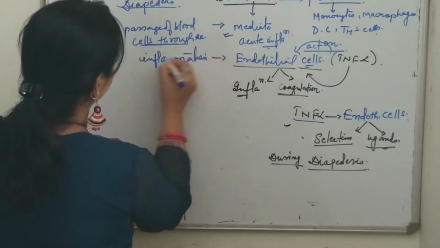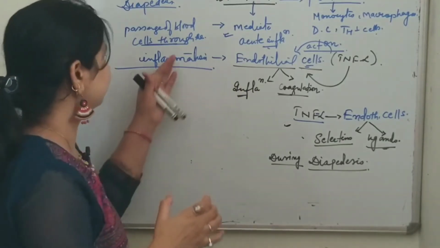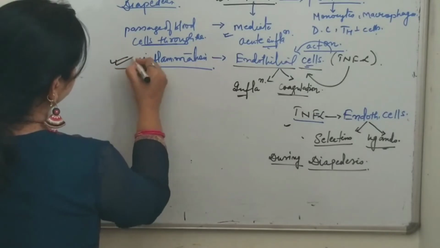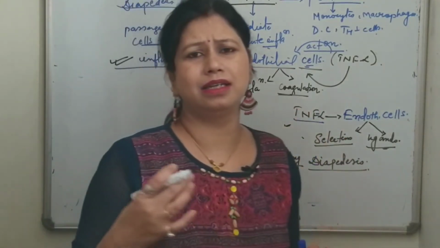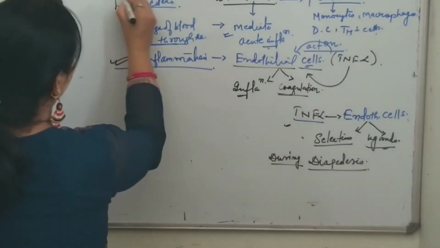So what is diapedesis? Diapedesis is the passage of blood cells through the intact wall of capillaries, which typically accompanies the inflammation process. So this is the meaning of diapedesis.